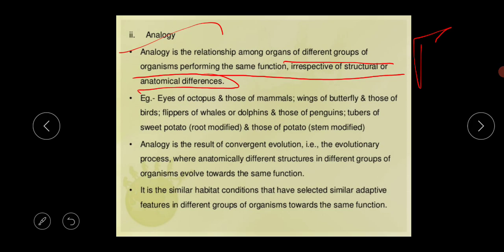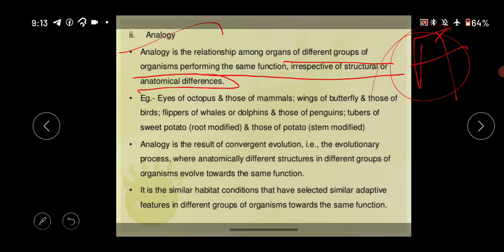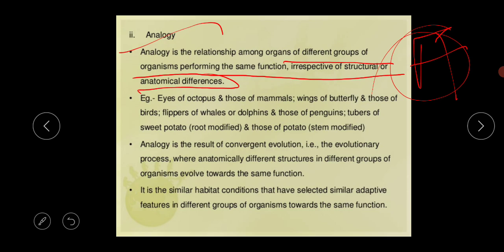So analogy is the relationship among different groups of organisms performing the same function. Their ancestors are not the same, but their functions are the same irrespective of structural or anatomical differences. Examples: eyes of octopus and those of mammals, wings of butterfly and those of birds, flippers of whales, dolphins and penguins, tubers of sweet potato and potato. Anatomically they are not the same. So analogy is actually the result of convergent evolution.